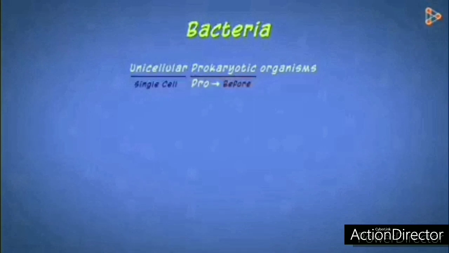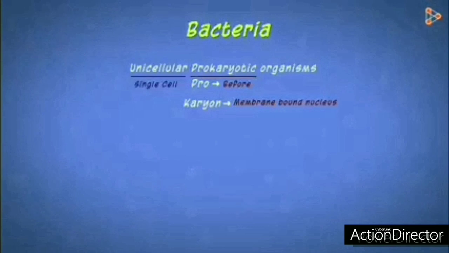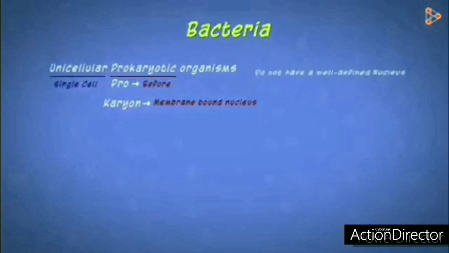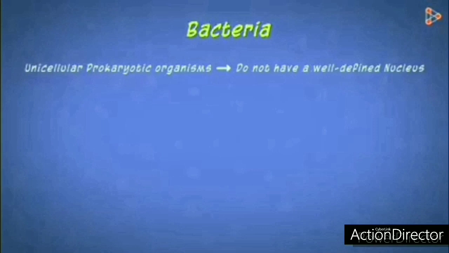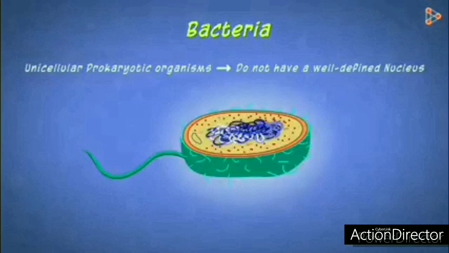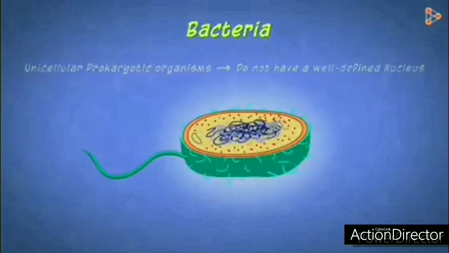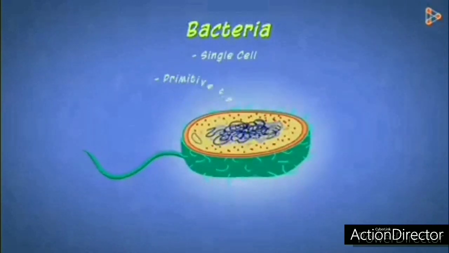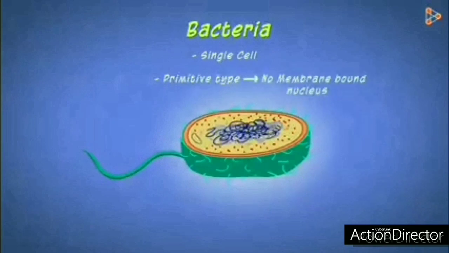And karyon means membrane bound nucleus. So bacteria do not have a well defined nucleus. That's why they are known as prokaryotic organisms. You can see here the chromosomes are freely floating in the cytoplasm. It is not bounded with a nuclear membrane. The size of the bacteria is generally ranging from 0.5 to 4 microns in diameter.